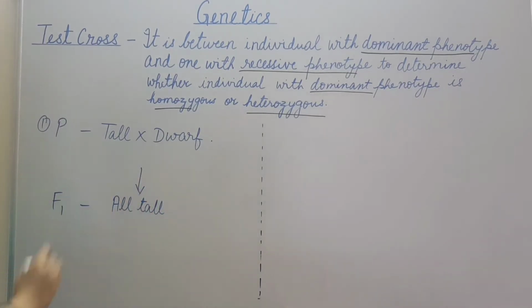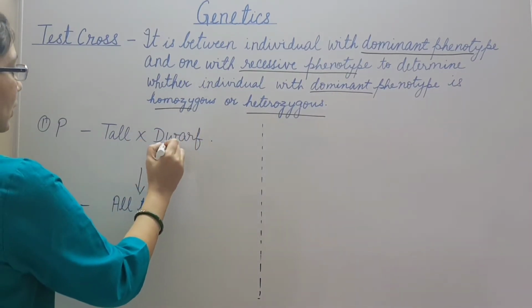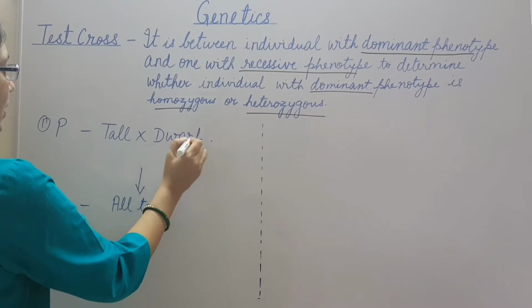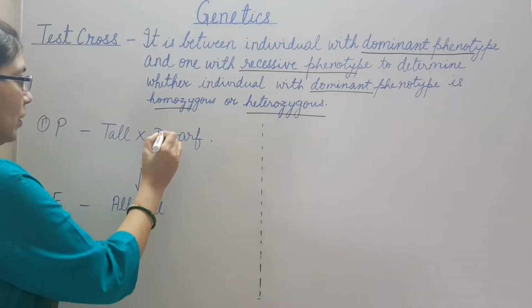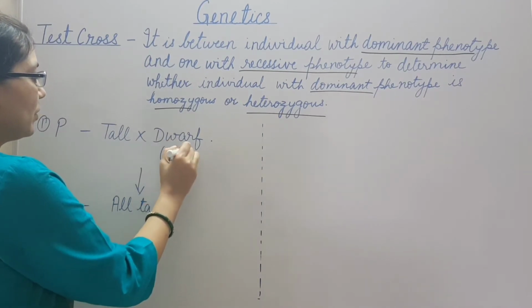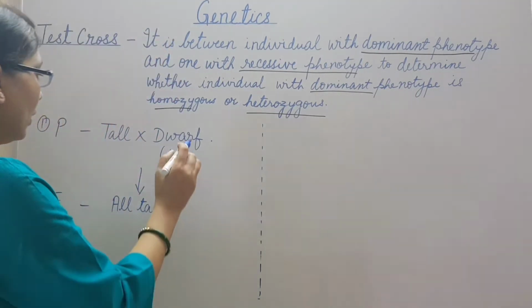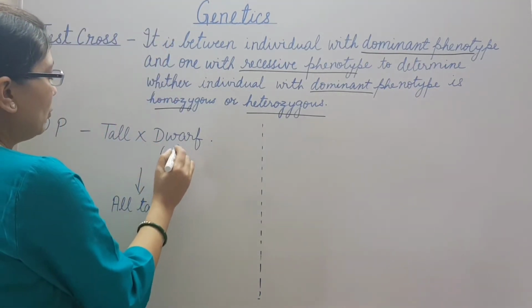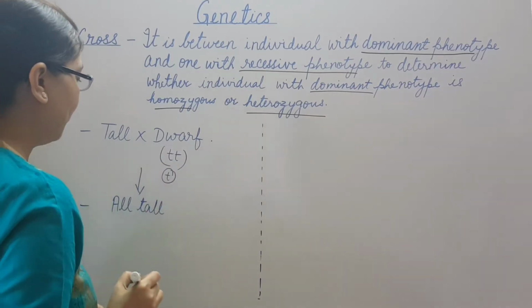So what is the genotype of this tall plant? We know that dwarfness is recessive and tallness is dominant. So obviously this dwarf plant is homozygous for the recessive allele, that is small t. So the gamete produced by this dwarf plant is small t.